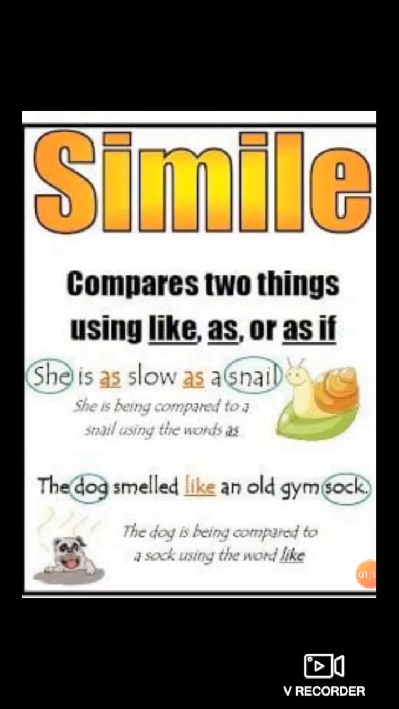Now, another example is given. The dog smelled like an old gym sock. I repeat, the dog smelled like an old gym sock. The dog and the sock, these two different objects are there, but here a direct comparison is made by using which word? Like. The dog is being compared to a sock using the word like. Understood, students? Now, let's see more examples of simile and then we'll proceed to the metaphor, so you will understand the difference between simile and metaphor.